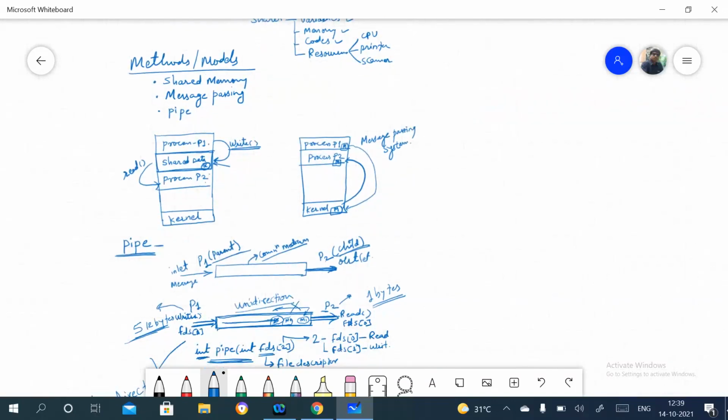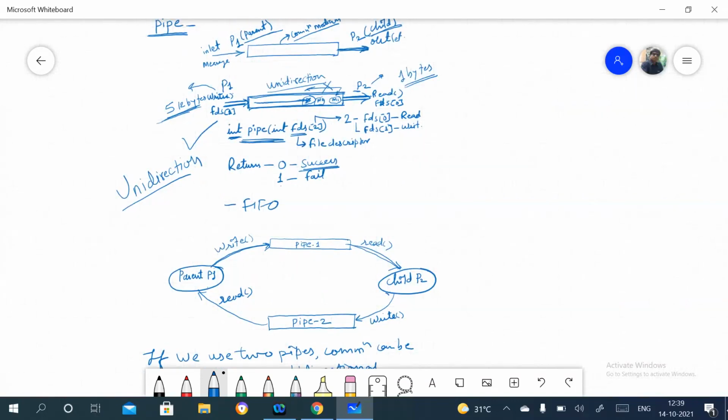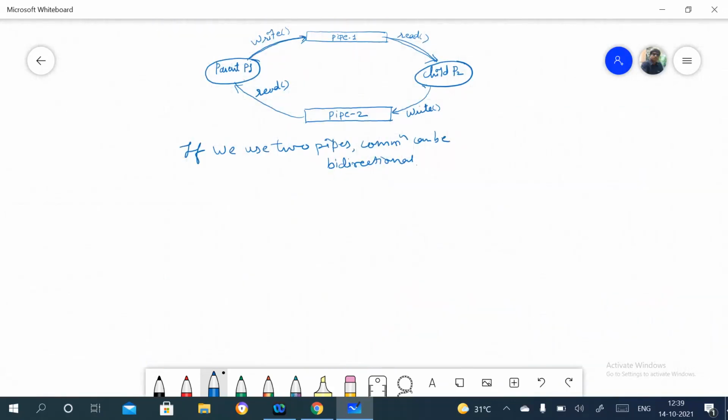Then for methods, we have seen the shared memory approach, the message passing approach, and then the pipe. Now understand that inter-process communication happens when multiple processes are running concurrently, and to manage the execution or access of some resources, we need inter-process communication.